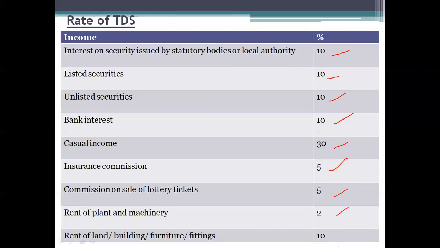This rate of TDS will be useful when the problem gives the net value, because we need to do the grossing up. For doing the grossing up, we need to know the rate of TDS. By using this rate, we can do the gross up.